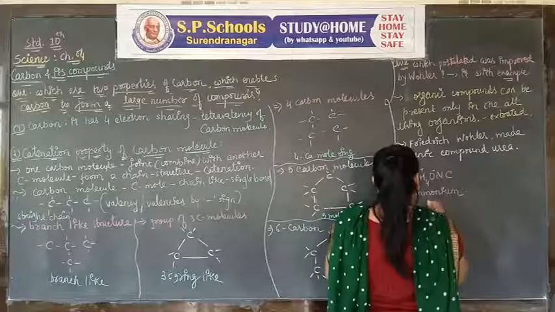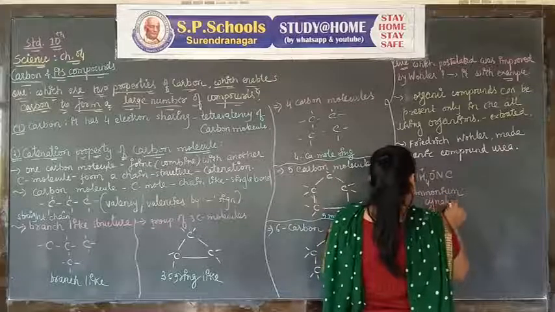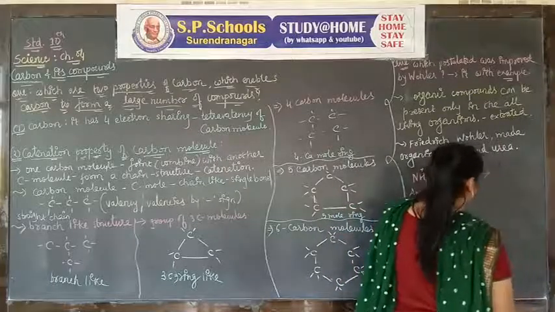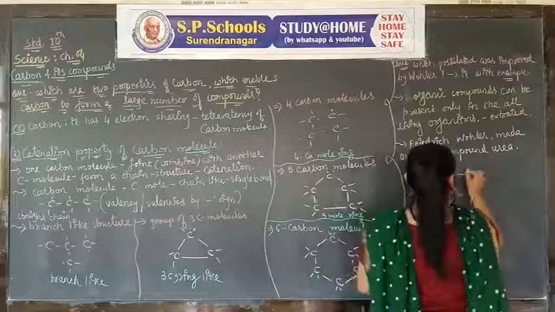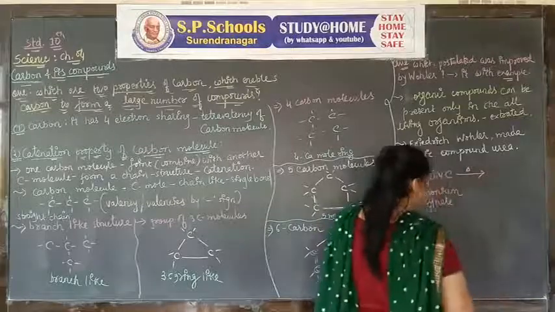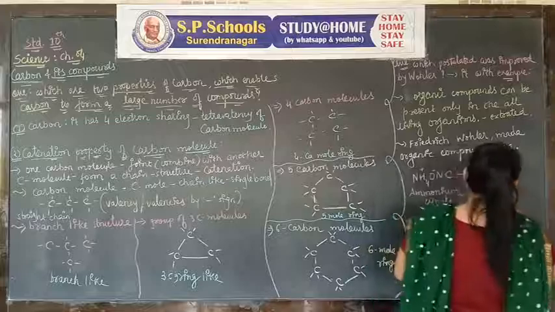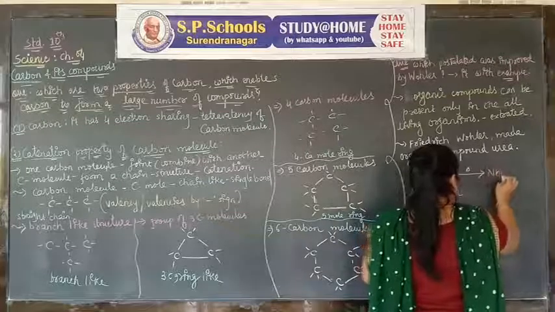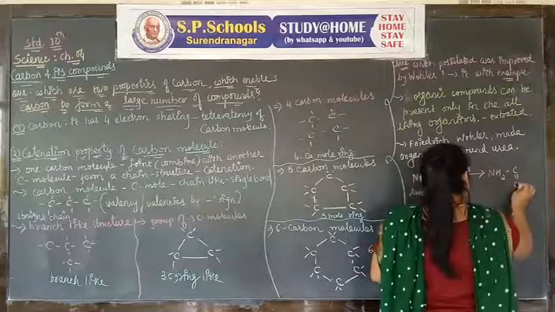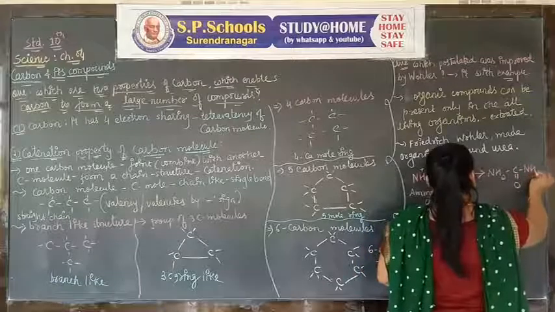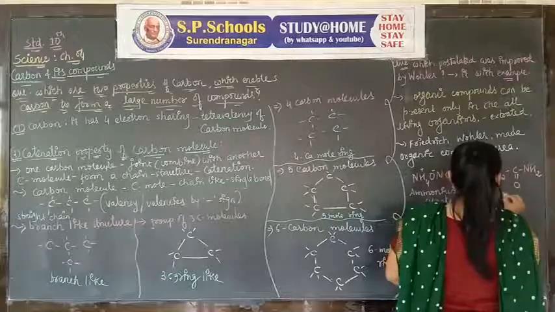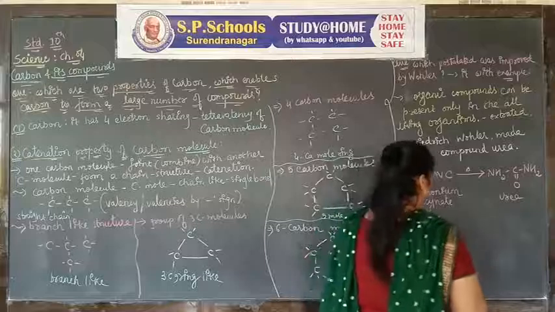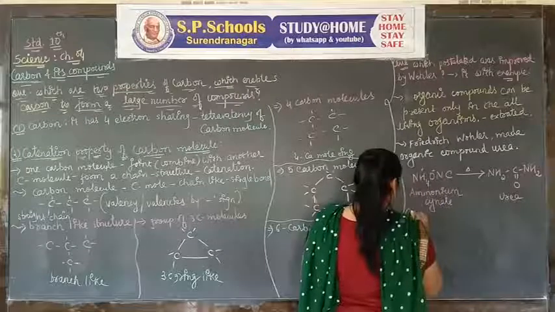If we heat ammonium cyanate in the laboratory, it forms urea, NH2CONH2, with a C double bond O. Urea.